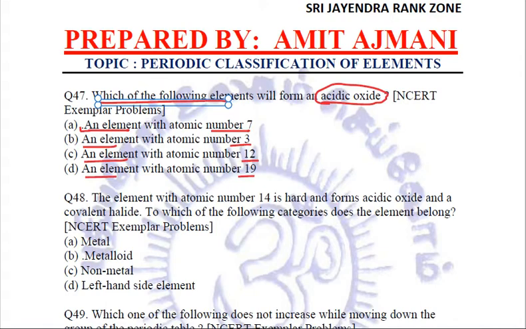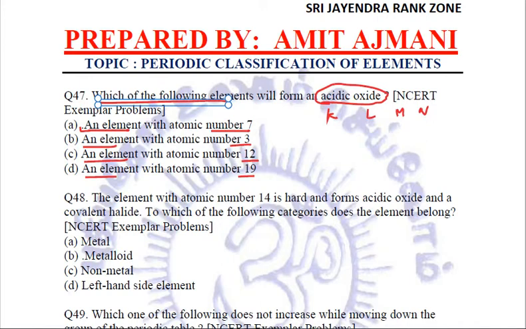In the previous class, I told you all that whenever atomic numbers are given to us, the first step straightforward that you should do is do their electronic configuration. K, L, M, N. You will get all the details regarding this element.